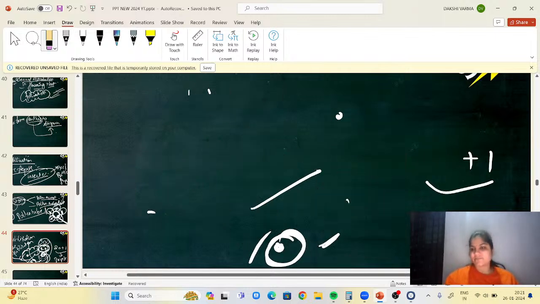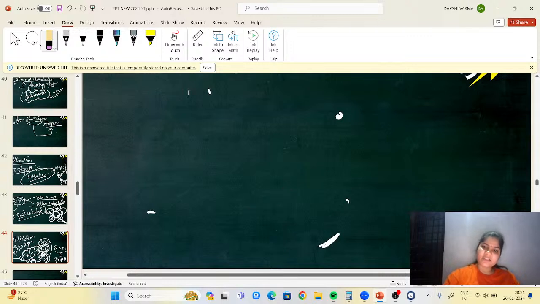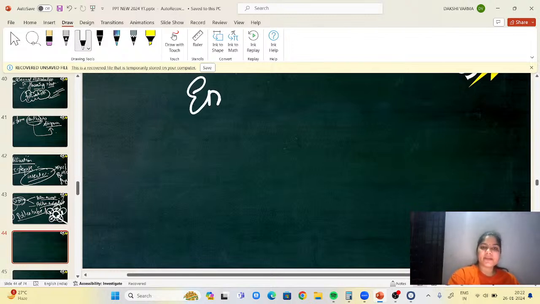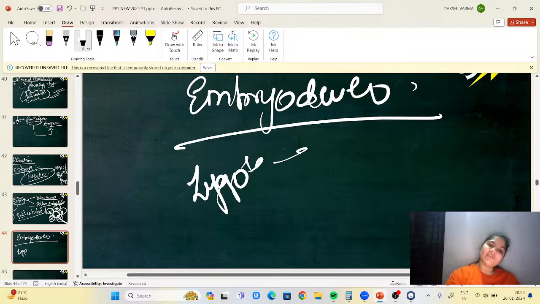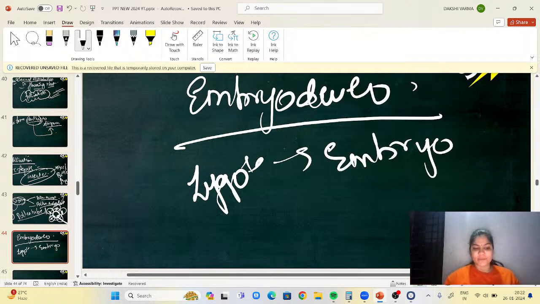After fertilization, what happens? First, embryo formation, embryo development. The zygote will form the embryo.